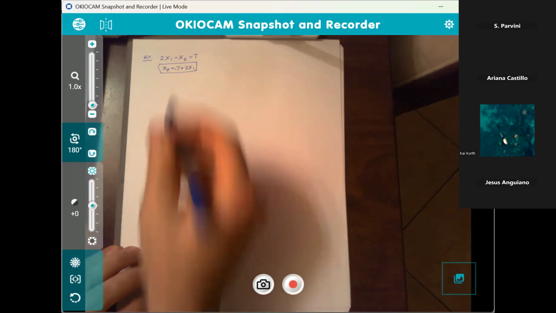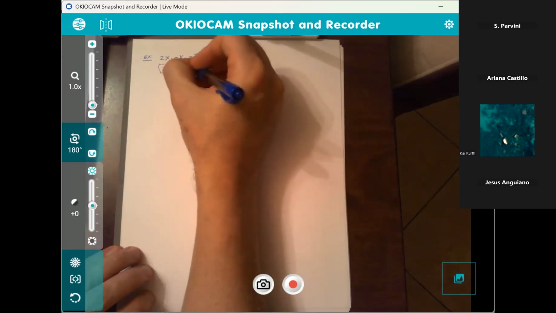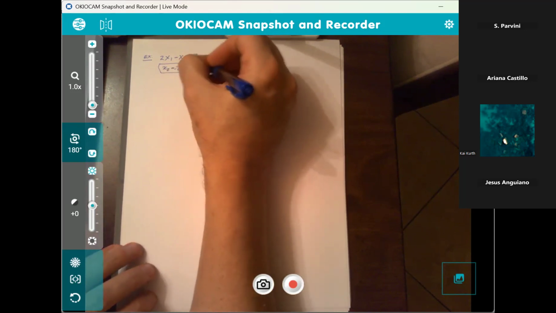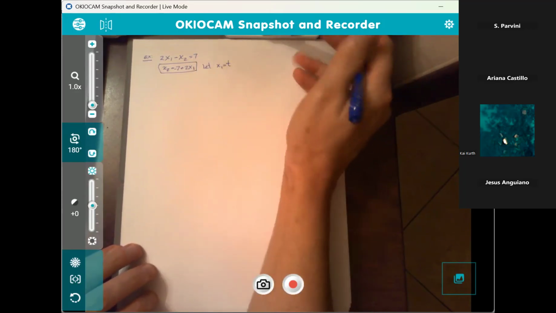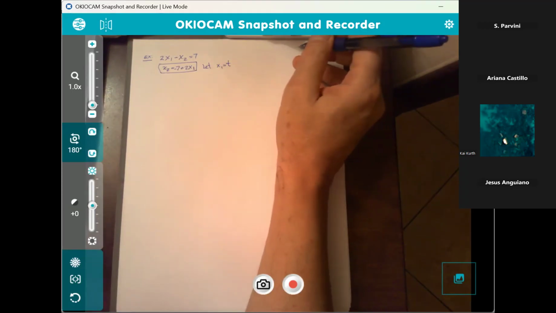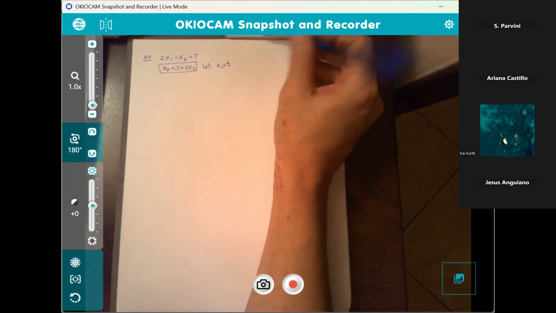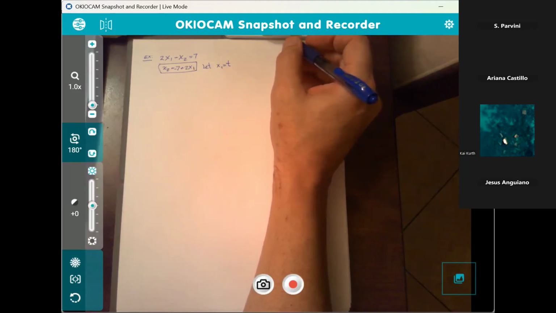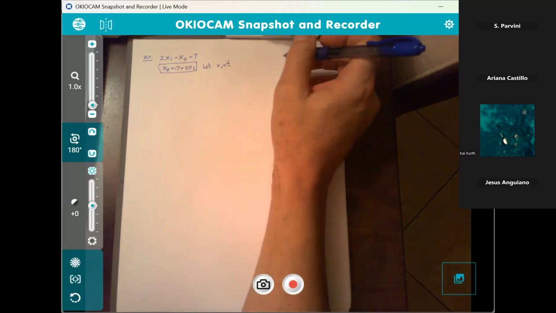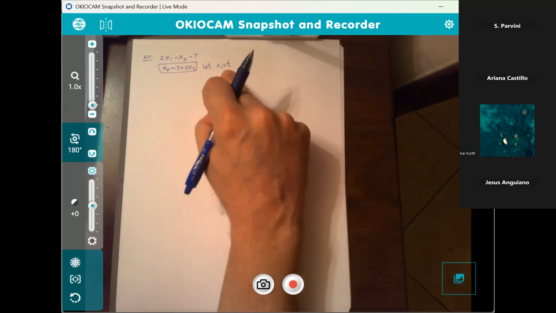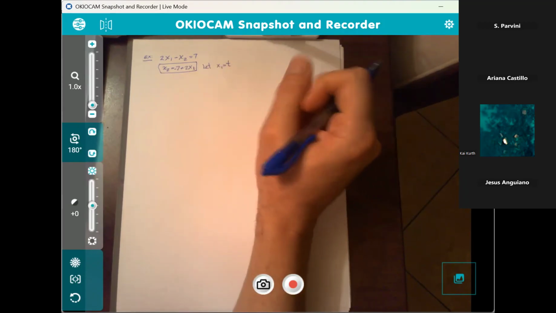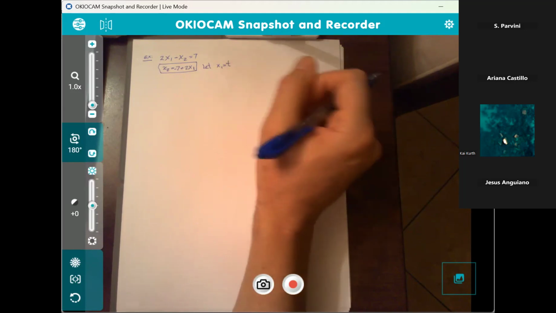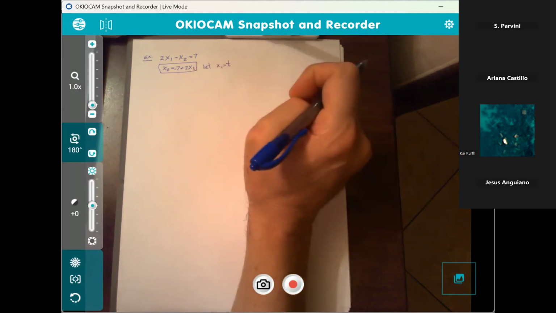Now, at this point, I can declare x sub 1 to be any variable. So I'm going to let x sub 1 be t. T is a general solution here. They call it a parametric solution. So I'm going to let the parameter t represent the solution, and t could be any number you want it to be. I could say t is 5,000. That's fine, it works. Somebody else says, I want t to be 500. That would also work. There is no unique solution to this one.